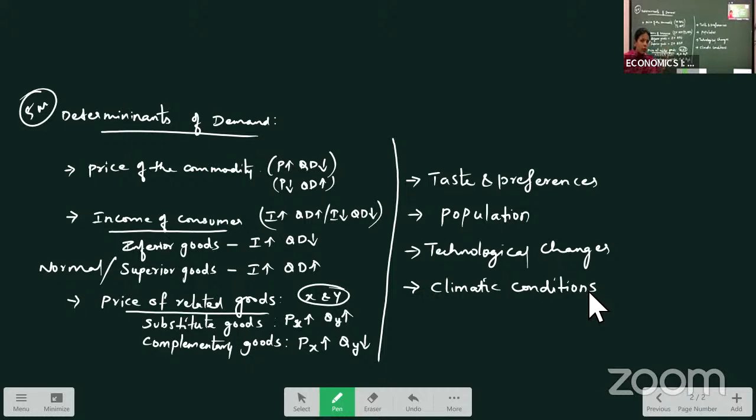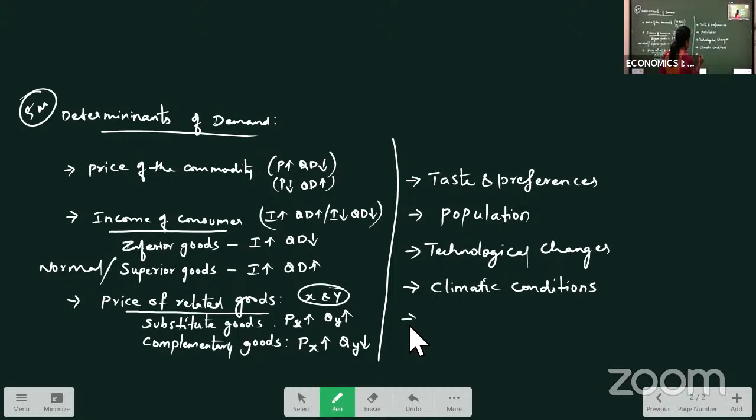The same goods will not be in demand as much during winter or rainy season. As the weather conditions are changing, now if you see during rainy season, who will prefer AC? Who will prefer ice creams? So that way, as the climatic conditions are changing, demand for the commodities also changes.